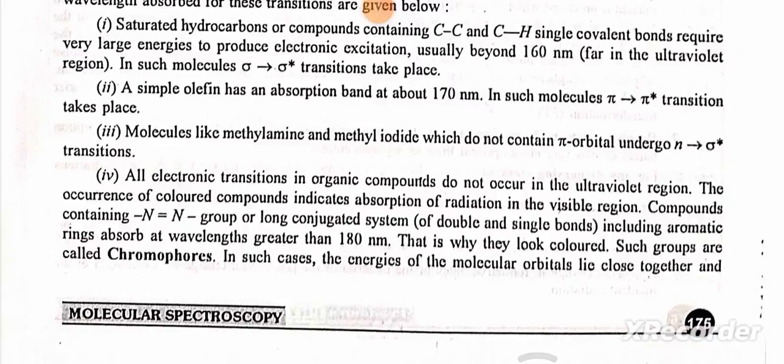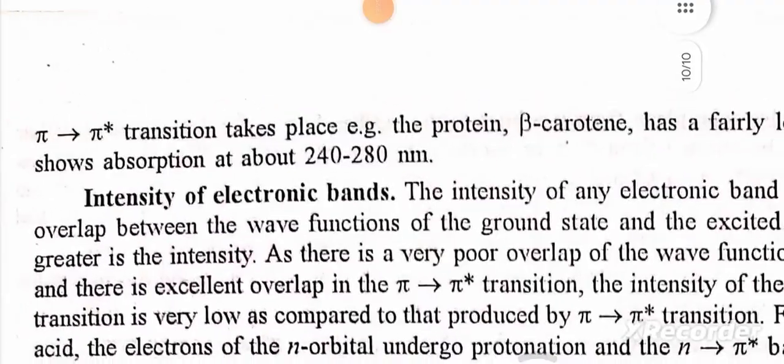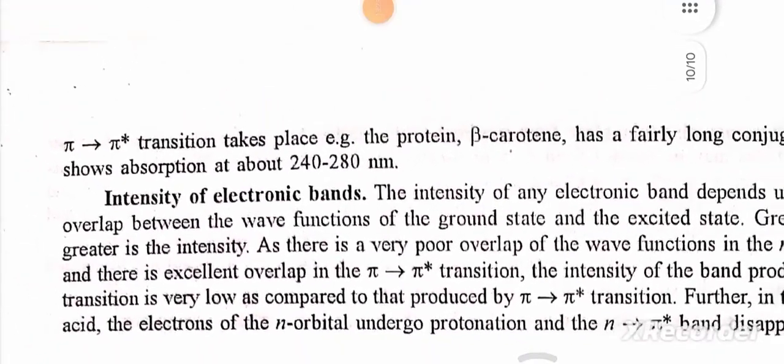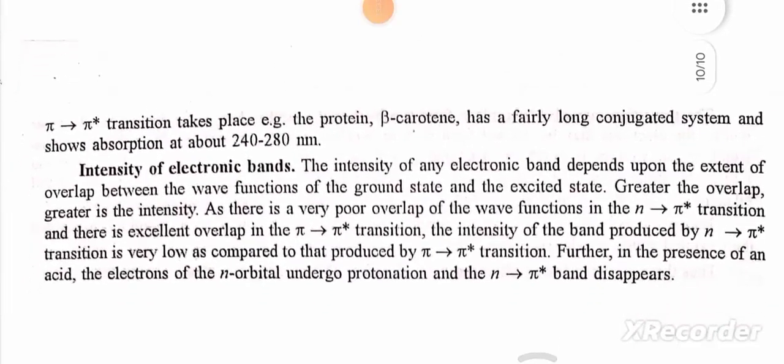All the electronic transitions in organic compounds do not occur in the ultraviolet region. Some compounds absorb radiation in the visible region, and compounds containing the nitrogen double bond nitrogen group or long conjugated systems including aromatic rings absorb at wavelengths greater than 180 nanometer. That is why they look colored. Such groups are called chromophores, and in such cases the energies of molecular orbitals lie close together and the pi to pi star transition takes place. For example, beta carotene has a fairly long conjugated system and absorbs at about 240 to 280 nanometer.